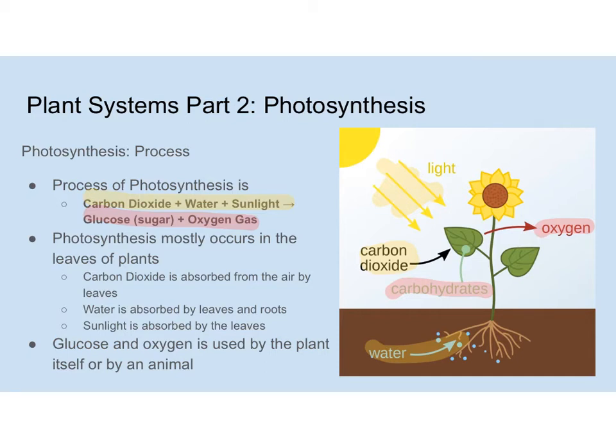Okay. Now, glucose and oxygen are used by the plant itself or by an animal. So now once we make these carbohydrates, this is what an animal comes and eats. It can eat the roots, but it's really looking at where that plant is storing all of its food, whether it's in its fruit, or in a vegetable, or in the leaves, or in the stem, okay, or potentially in some plants in the roots. But that's what animals are after. They're going to go after and eat those carbohydrates. Okay? And then we also breathe the oxygen that the plants provide.